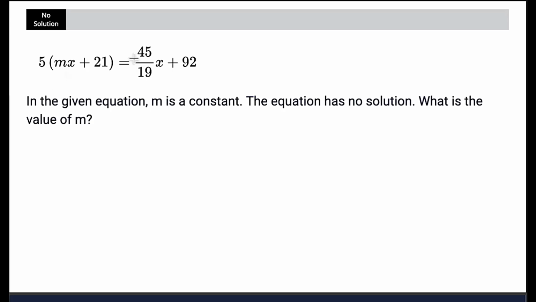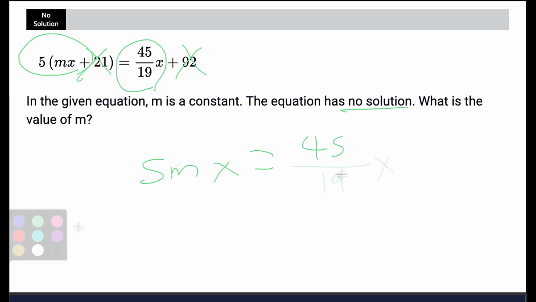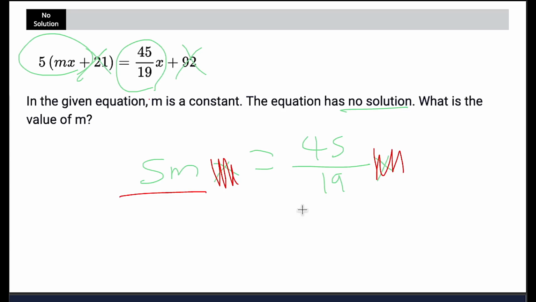But here we go. For this, again, it says no solution, so I really do not care about this stuff. And even if it was infinite solutions, I probably still wouldn't care because I'm just looking at the slope, right? So all I care about is this, 5mx equals 45x over 19. I don't like having x and m here, so I'm going to divide the whole thing by x to get rid of it. And now 5m equals 45 over 19. So we just have to divide both sides by 5 in order to get m by itself.